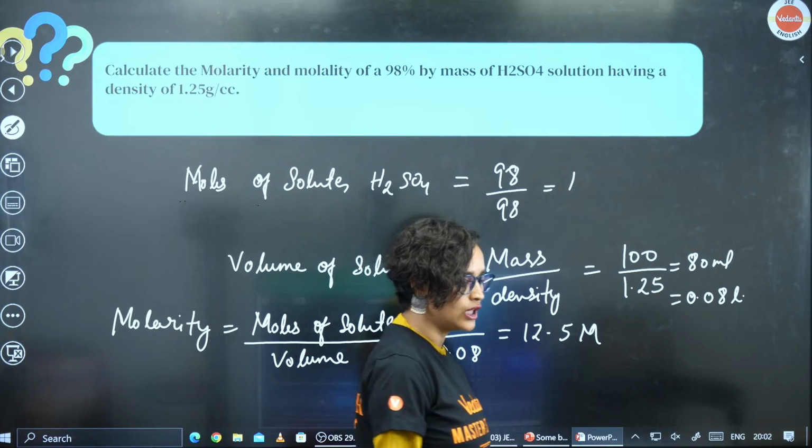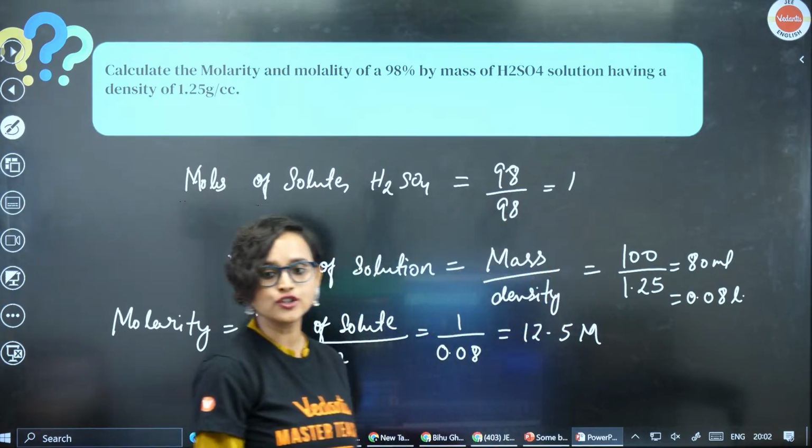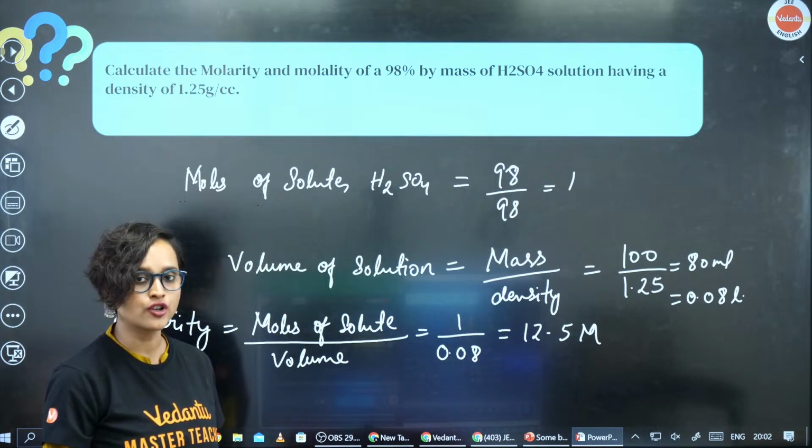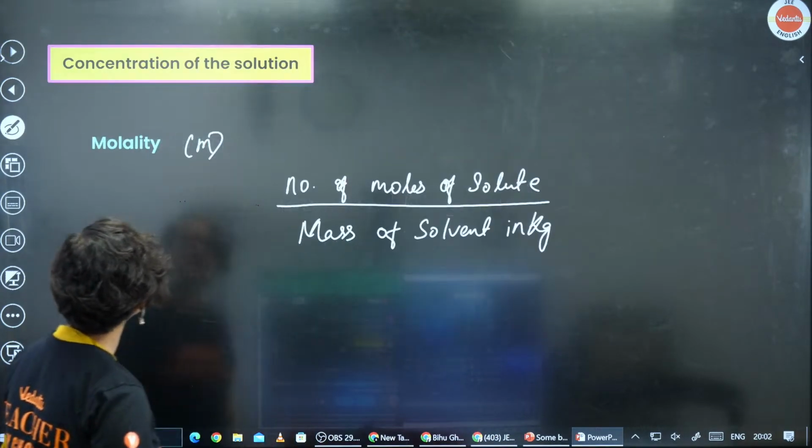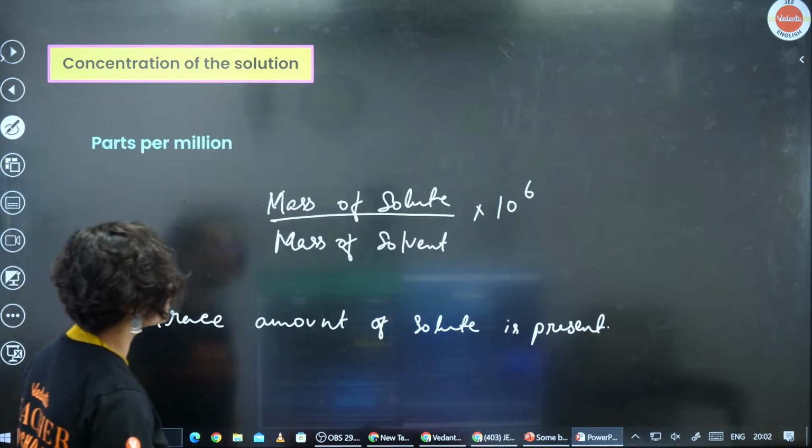Now we have to find the molality. Molality will be moles of solute by mass of solvent in kg.